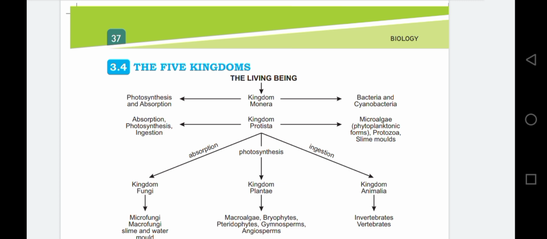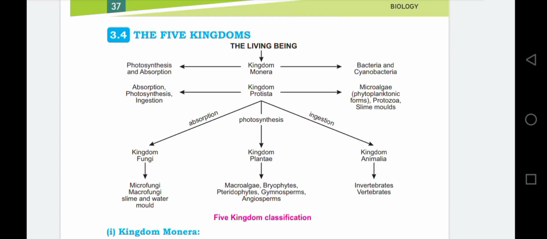The second kingdom is kingdom Protista. Protista means early organism, and they have the mode of nutrition of absorption, photosynthesis and ingestion. Examples are microalgae. Micro means small. Phytoplankton, small microscopic organisms, protozoa. Pro means early, zoon means animals. Protozoans were actually considered as animals, but later on with further investigation, protozoans are just organisms which are not identified as plants or animals. And the slime molds as well.